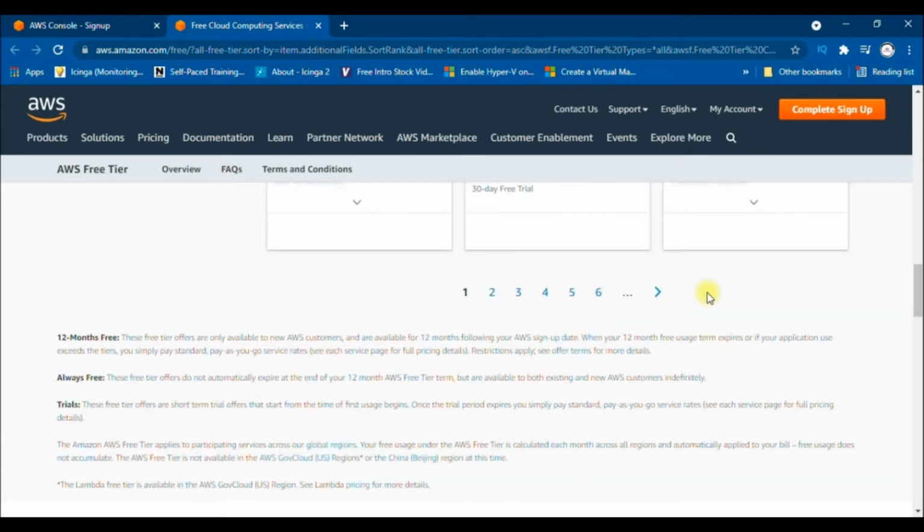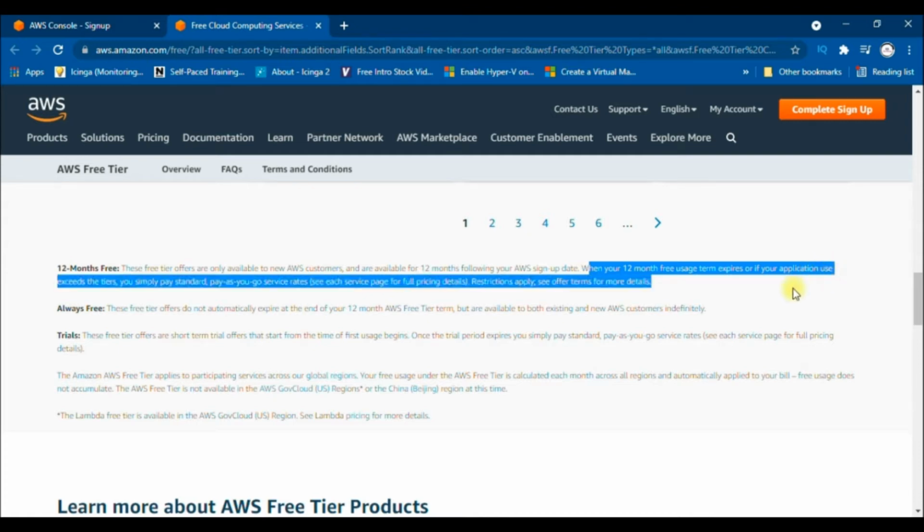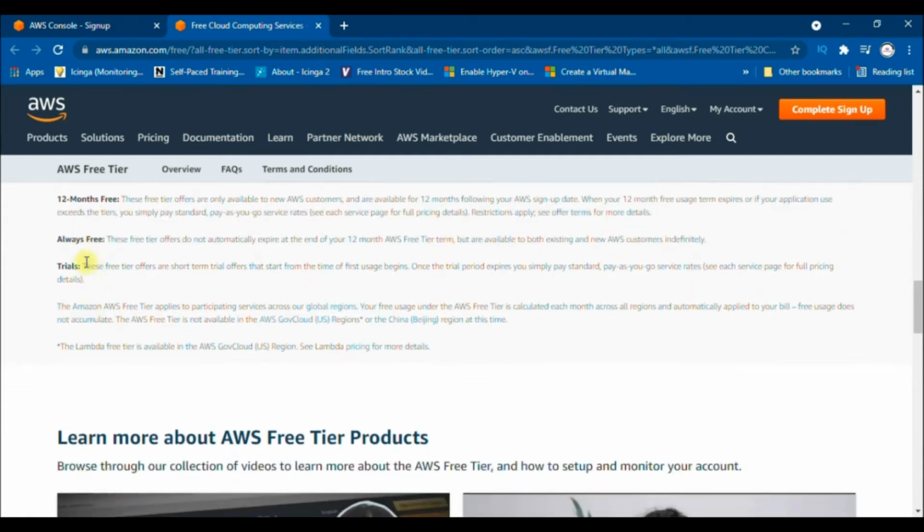So guys, here for 12 months free, these free tier offers are only available to new AWS customers and are available for 12 months following your AWS sign up date. When your 12-month free usage term expires or if your application use exceeds the tiers, you simply pay standard pay as you go service rates.